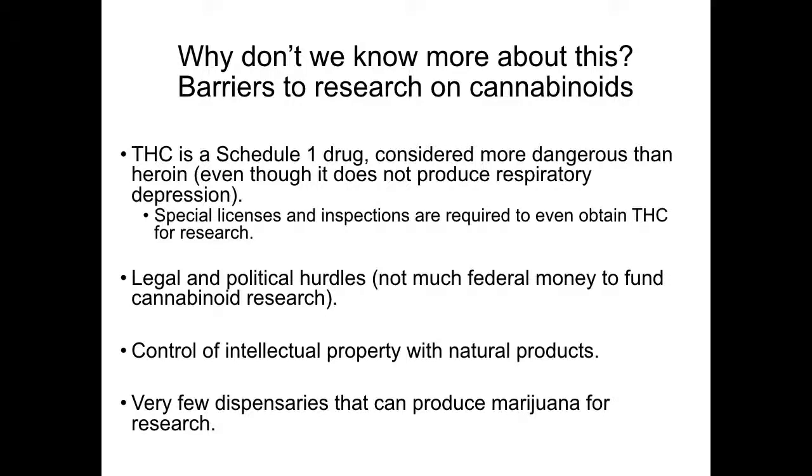So why don't we know more about cannabinoids given their long history in human medical use? It is a combination of regulatory, legal, and political barriers that inhibit quality research. For example, THC is considered a Schedule 1 drug, which is reserved for drugs that have high abuse liability with no medicinal value. Heroin and LSD are also Schedule 1 drugs. This is in contrast to cocaine and opioids, which are considered Schedule 2 drugs. There are also problems with intellectual property of natural products and their derivatives, and the lack of dispensaries that can produce marijuana for research.